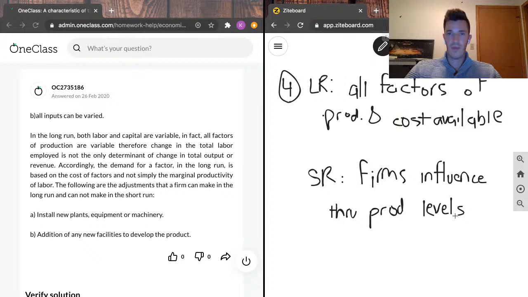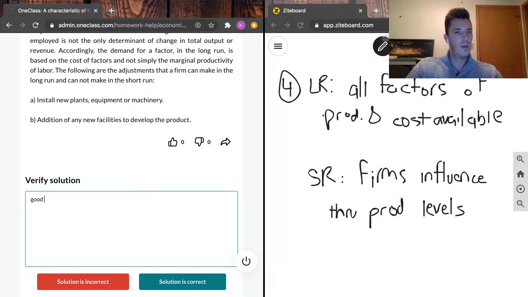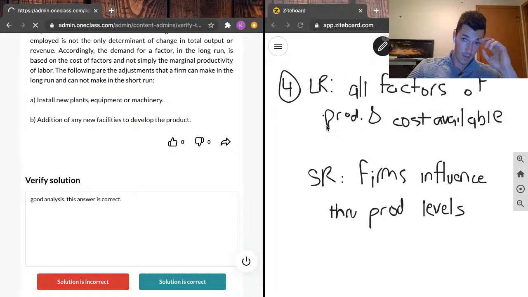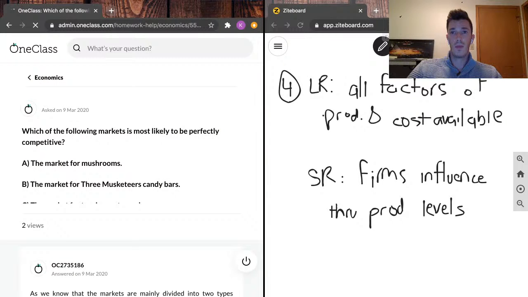I'll do that for a minute in case anybody wants to take a picture or anything, but the correct answer here is good analysis. This answer is correct. Can move on now to question 5 and erase this.